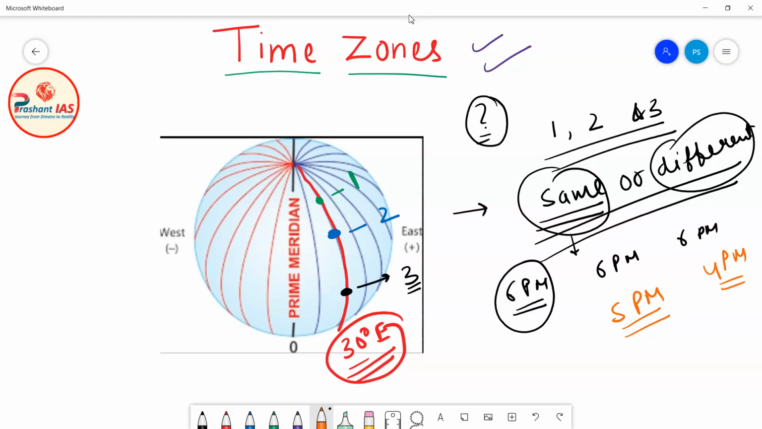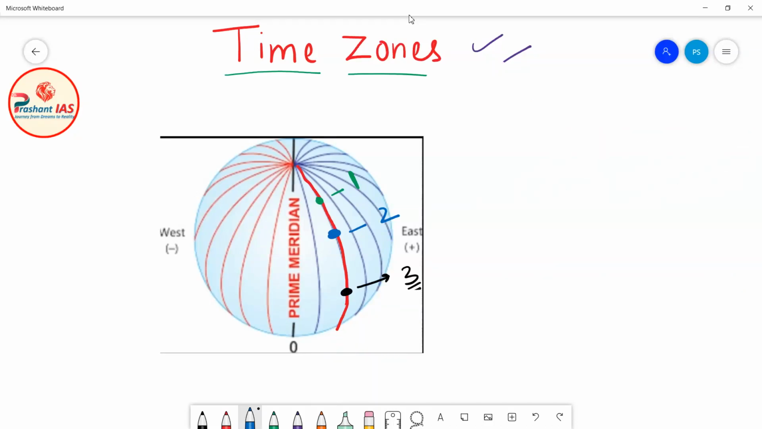So now are you getting what my question is? My question is whether the time will be different or the time will be the same on all these 3 places. So kindly pause the video and give your answer in the comment section, and then I will give you the answer and then I will explain to you the entire concept of time zones.